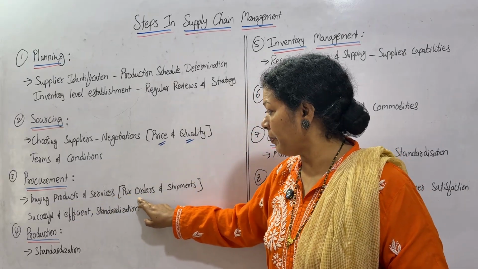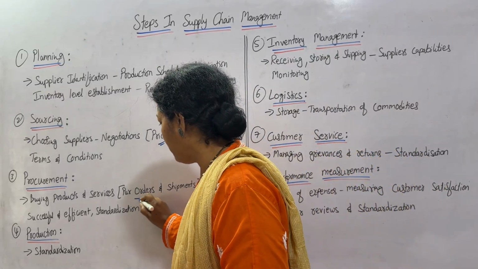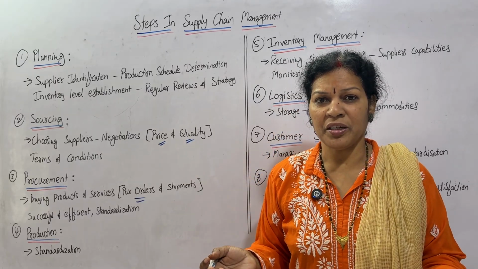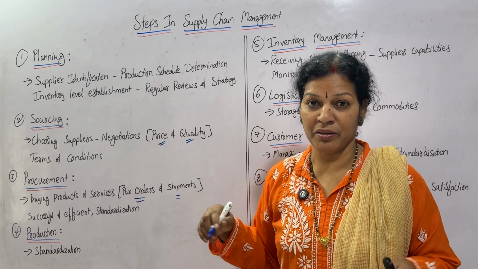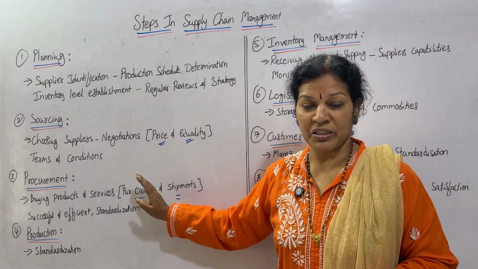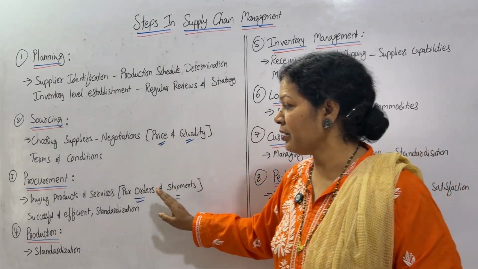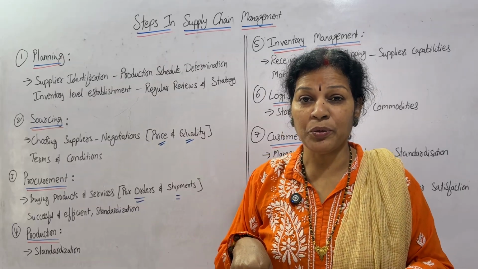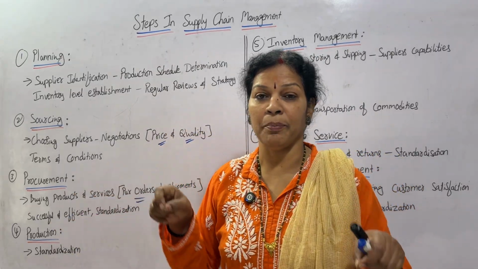Here, remember that you have to check purchase orders and shipment. Whenever you are buying, the purchase order is the only evidence. That evidence you have to keep with you. So the purchase orders and also the shipment, when they are going to deliver the goods, that shipment document, these documents you have to check and then go for the procurement. Here also you have to remember, whenever you are procuring the goods, success and efficiency are very important.